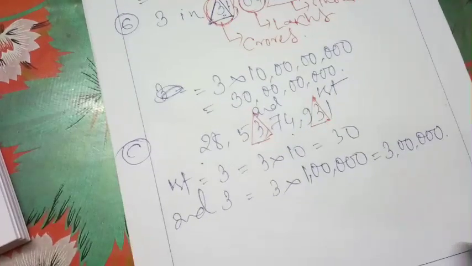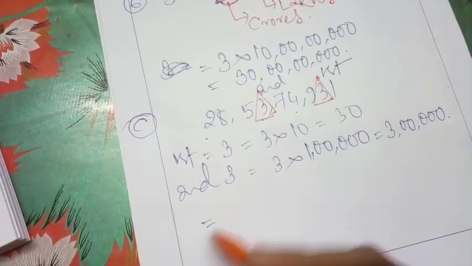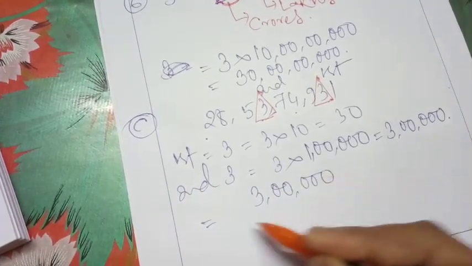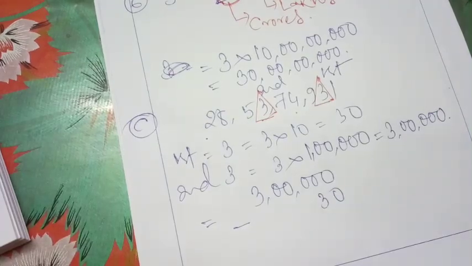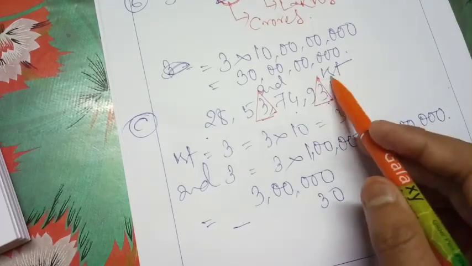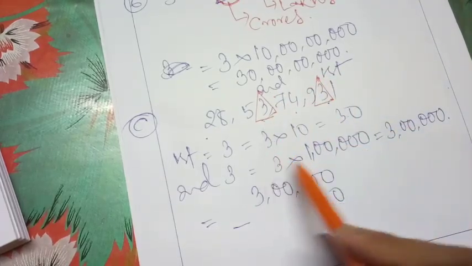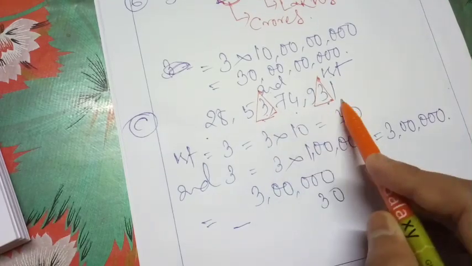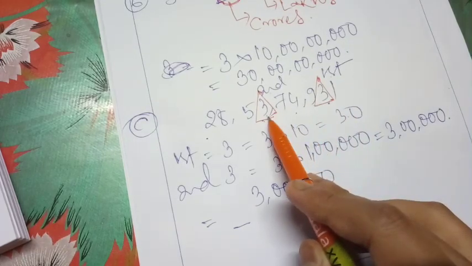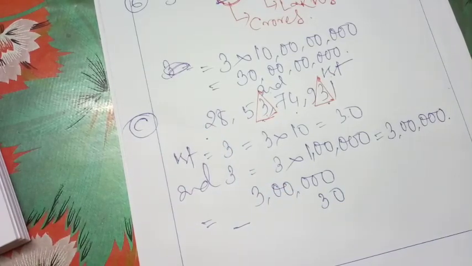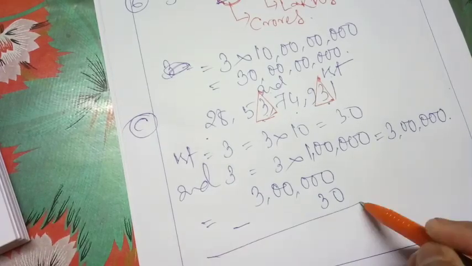In the difference, you have to do the subtraction: 3 lakh minus 30. The place value of the first 3 is 30, and the place value of the second one is lakh, as it is situated in the place value of 1 lakh. Group of ones, group of thousands, then we have our lakh, then 10 lakh, crore, 10 crore. I hope all of you know this concept very well. So now let us do the difference between these two.